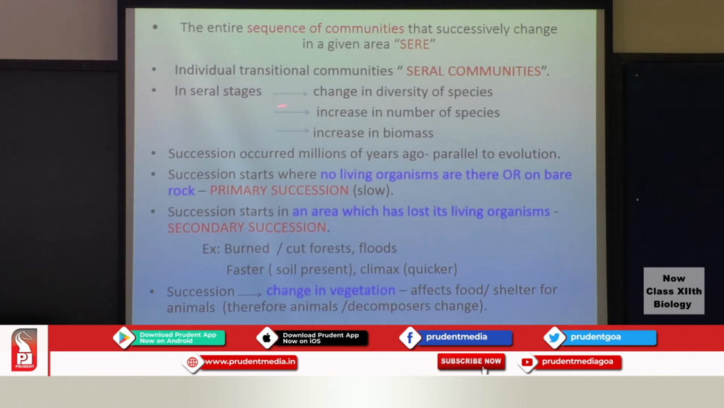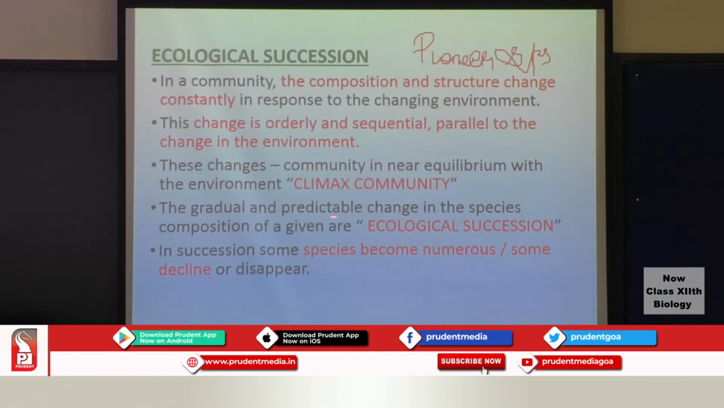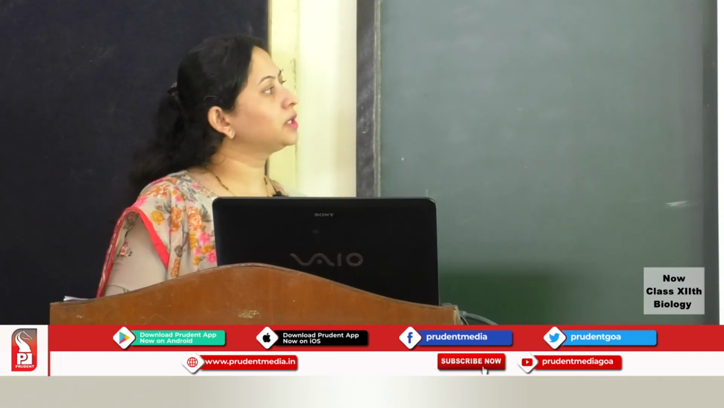Now in these seral stages, there could be various types of species. There will be different types of plants, different species occupying the area, then an increase in the number of species, plus an increase in the biomass. These are some features of the seral stages. So succession is a gradual as well as predictable change in the species composition of a given area. Succession is divisible into two types.